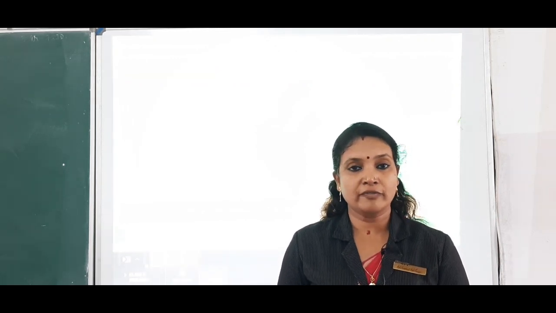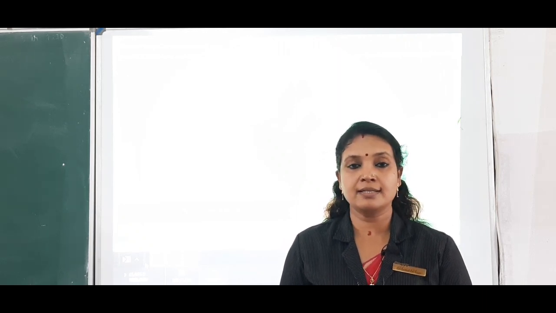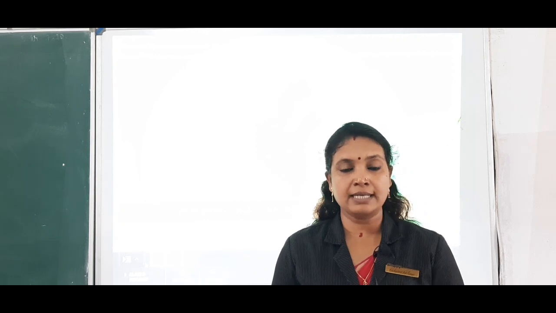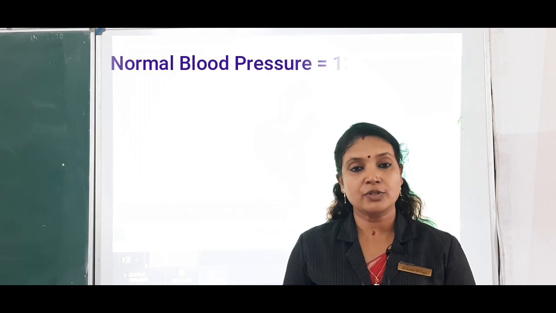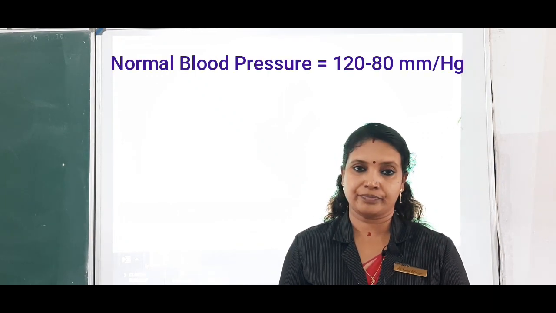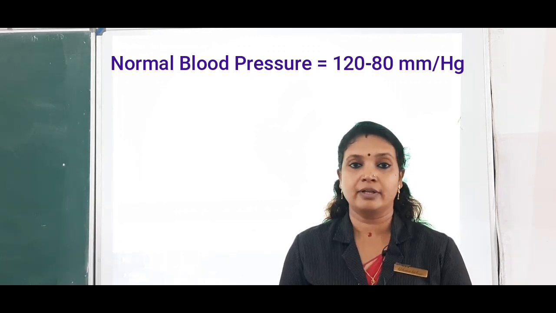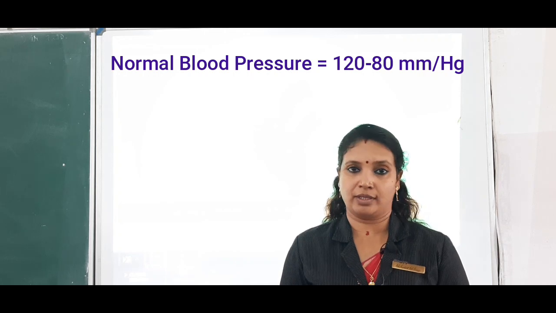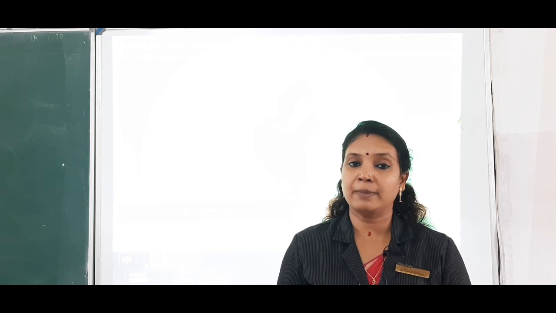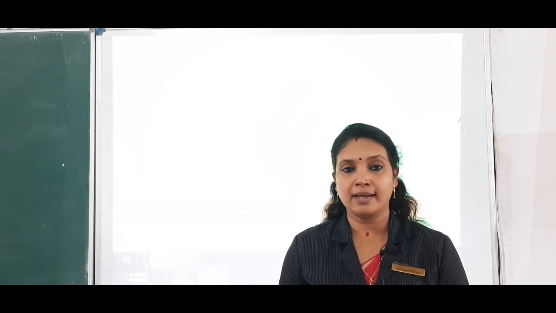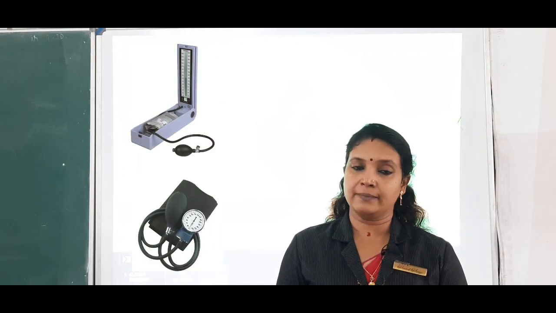So the normal blood pressure of an individual is stated in terms of these pressures, that is in terms of systolic pressure and diastolic pressure. The normal blood pressure of a person is 120 mmHg, and it is always stated in terms of millimeter mercury, that is mmHg. Clear? And the blood pressure of a person is measured by the device sphygmomanometer.